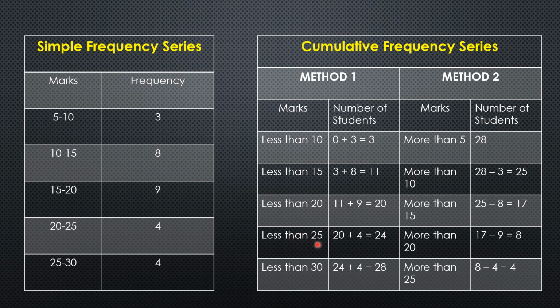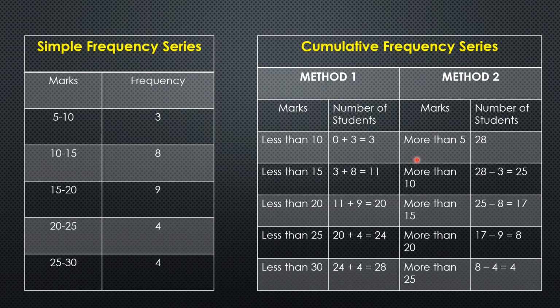Now how many marks are less than 25? Adding all the first four classes, that is 20 plus 4, 24. And the last one is 24 plus 4, means adding this 4 to it, 28. So this is the first method, where we have taken the upper class limit of each class, added less than to each, and calculated cumulative frequency by adding the frequencies of the next classes.